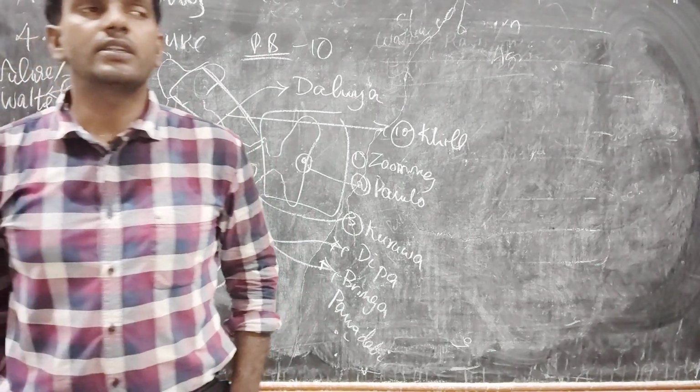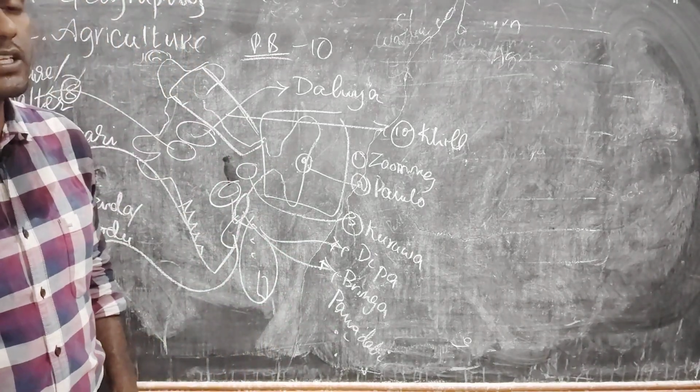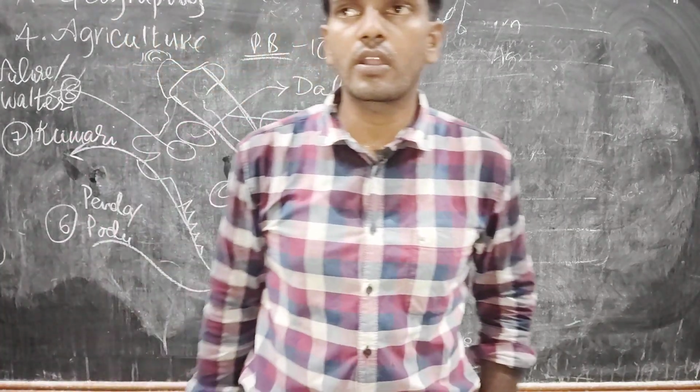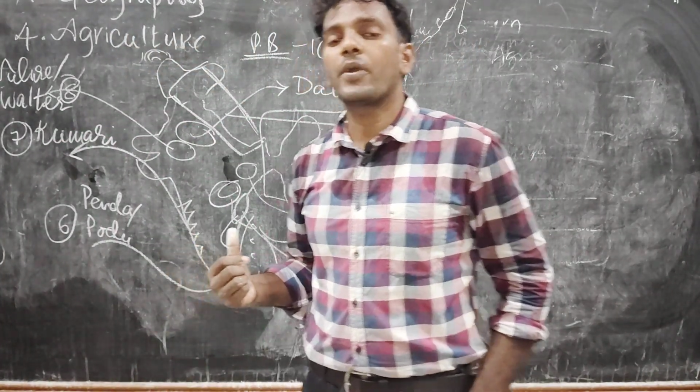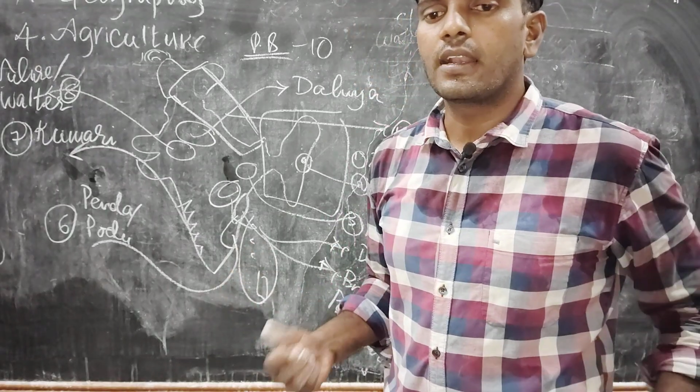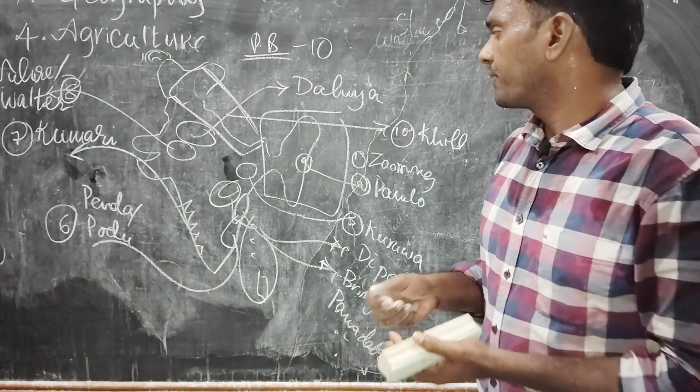These are the different names for jhum and slash and burn agriculture. It is very important from the MCQ point of view, and also for map pointing. Is it clear?